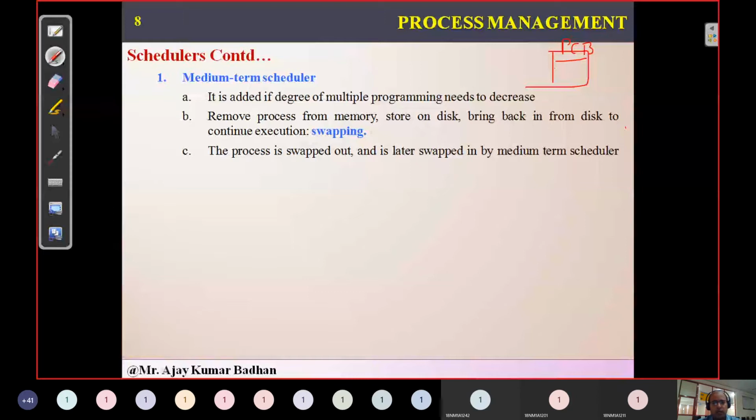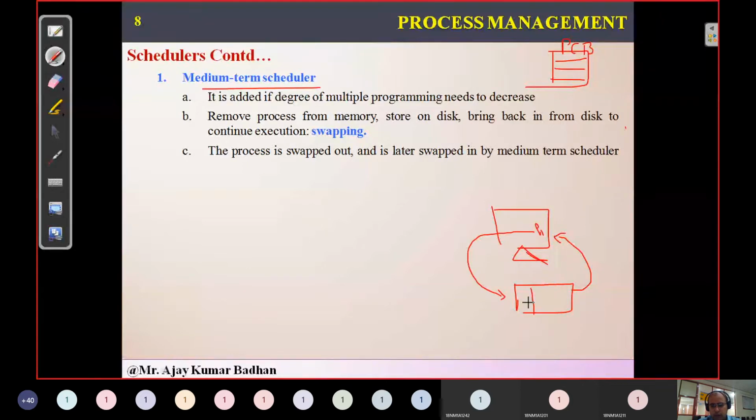So the medium term scheduler's task is this: here is a queue, this is your system. The main task of the medium term scheduler is performing swapping. This is the memory, that is nothing but your queue. From the queue, one process is allocated here. It performs some task and we remove it. Then we store that particular process back here. But when we are storing it, whatever task it has completed till that extent will be stored in its PCB. Next, the process we will look at is P2.